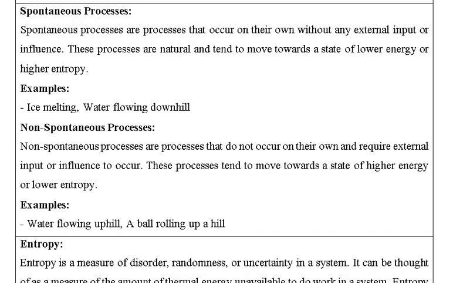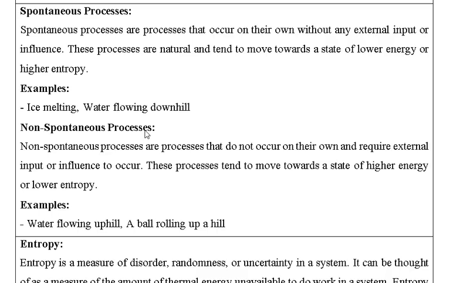Next we will discuss the processes in thermodynamics, which are of two types: spontaneous process and non-spontaneous process. A spontaneous process is one which takes place by itself without any external aid or help. For example, melting of ice, or water flowing downhill, that is, from an upper level to a lower level. These are spontaneous processes which do not require any help.